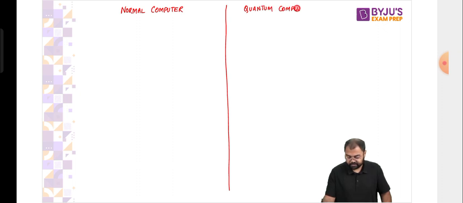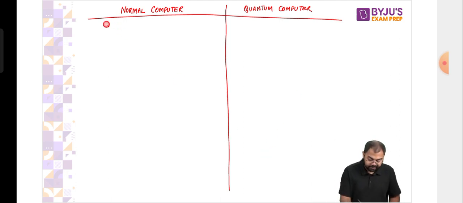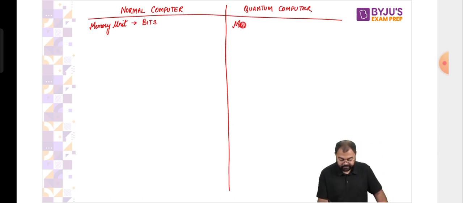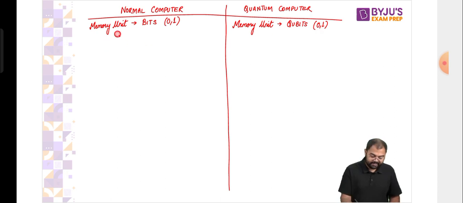We have a normal computer versus a quantum computer. Now, suppose we are talking about a normal computer, then the memory unit that we have here is in terms of bits. And in this case, the memory units that we have are called qubits. These bits are in terms of zeros and ones, and even these qubits are in terms of zeros and ones. Now let's say we are using a 3-bit system.